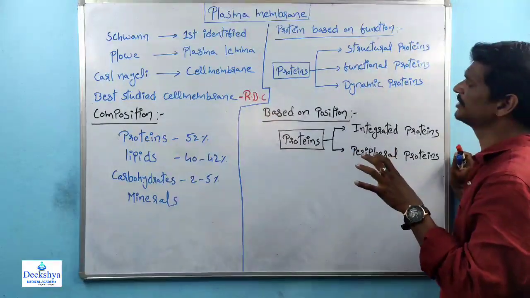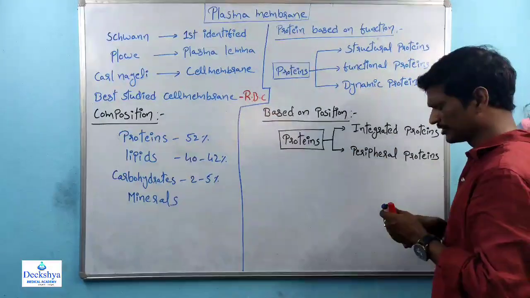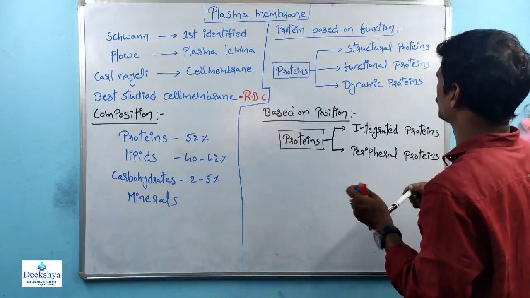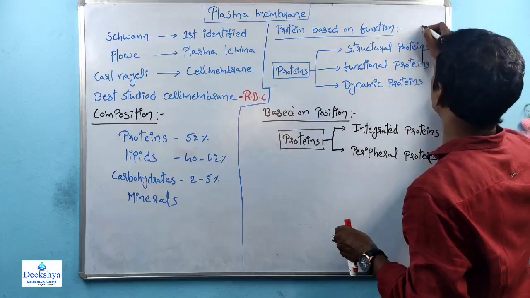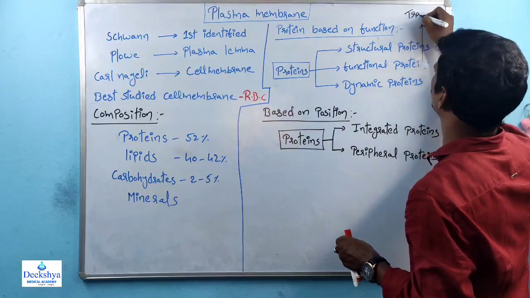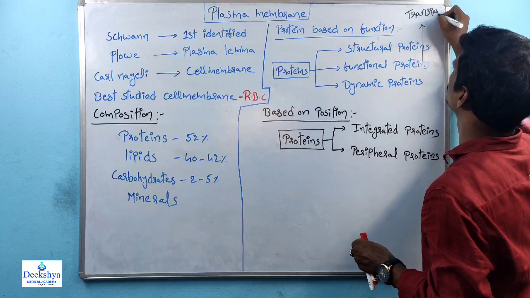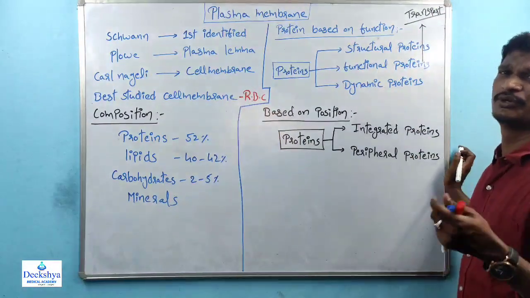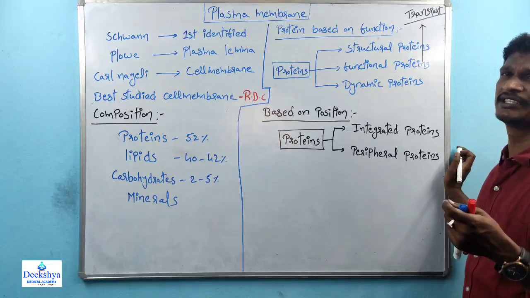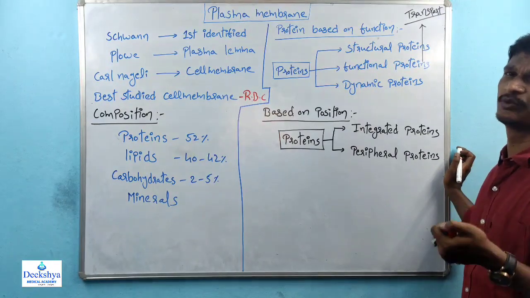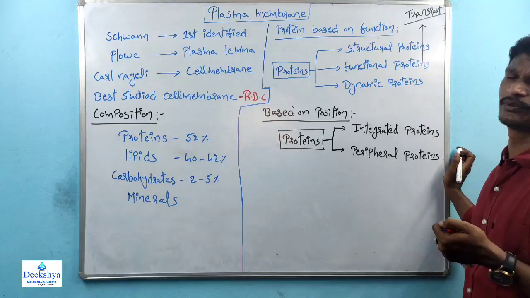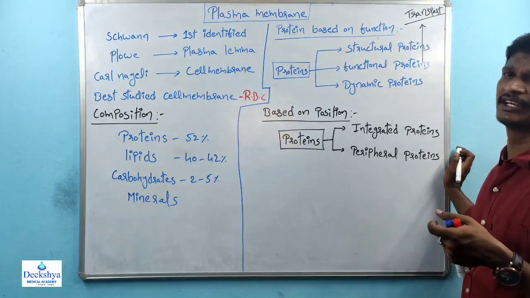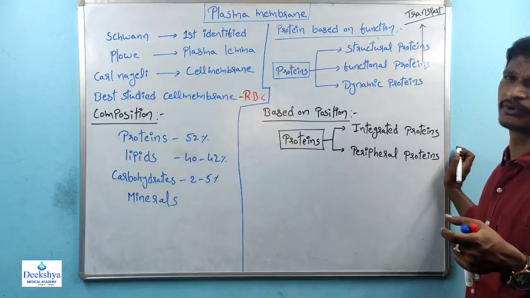And some of the proteins are functional proteins. The functional proteins are majorly involved in transportation. We already discussed that there is the uniport mechanism, the symport mechanism, right? There is the antiport mechanism, and the active transport mechanism. All these transports are majorly done by the proteins.